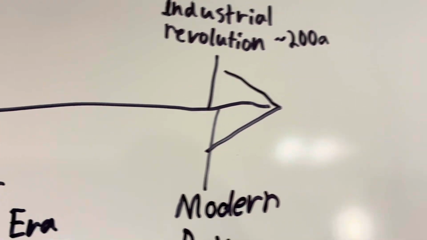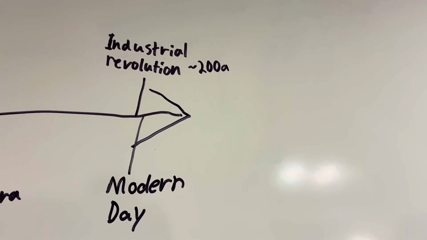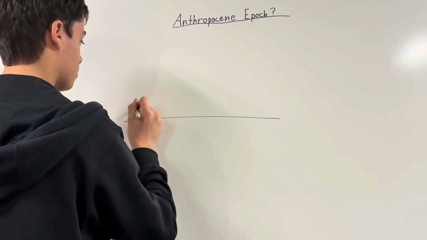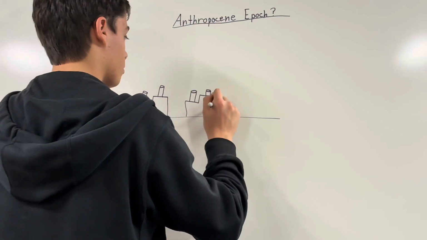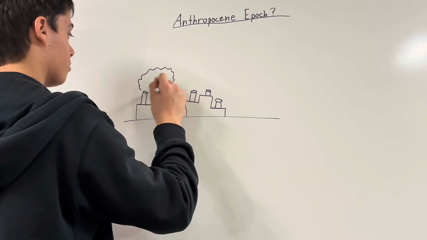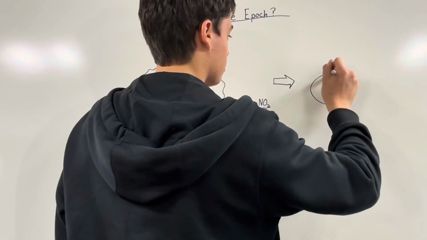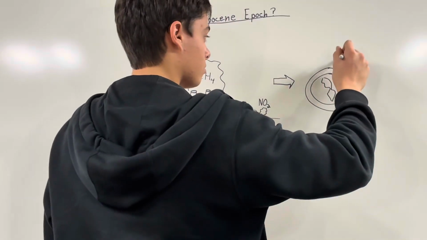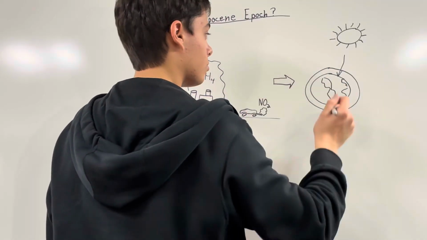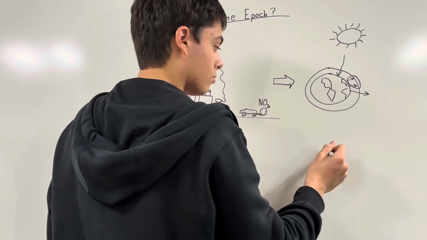Here we are now at the end of the Cenozoic era, and scientists are wondering if humans deserve their own geological marker. Some of the arguments in support of the Anthropocene epoch are that humans have vastly altered Earth's landscape, many habitats of different animals, and also the climate of the Earth. These rapid changes in Earth's climate have mainly been driven by the Industrial Revolution in the early 1800s.